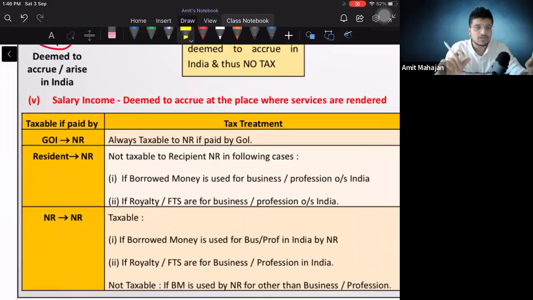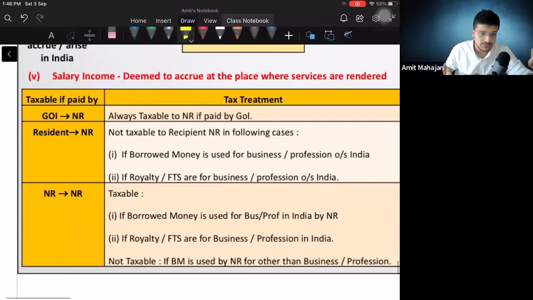Okay, what is this? Salary income deemed to accrue at the place where services are rendered. Okay, this is done. The next point is taxable if paid by government of India to non-resident. If any amount is paid by government of India to non-resident, it will always be taxable to non-resident, because Indian government ने उसको पे किया था. So non-resident को इधर टैक्स भरना पड़ेगा.